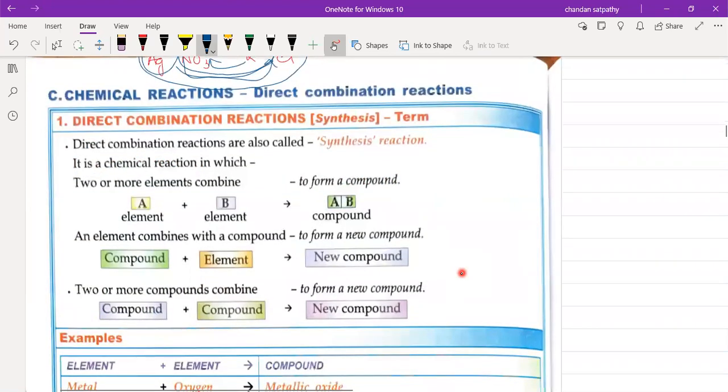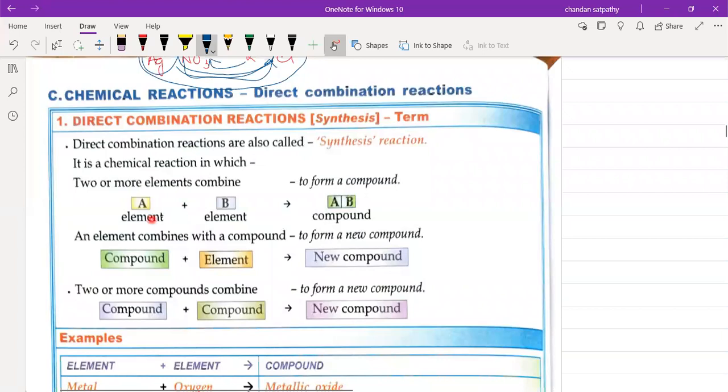Now we'll see some more examples of direct combination reaction, which is also known as synthesis reaction. Remember that in a direct combination reaction, two substances combine to form a new substance, or product.